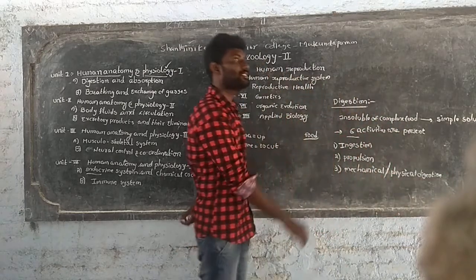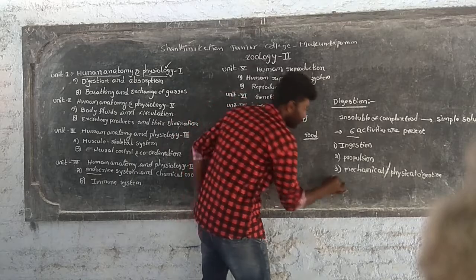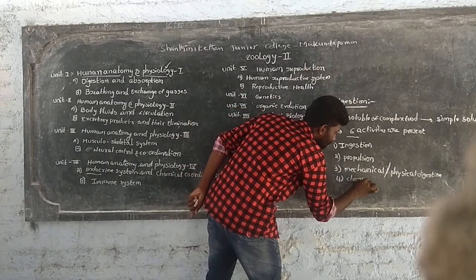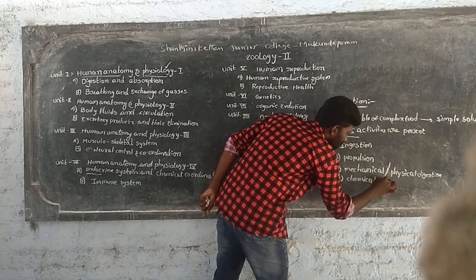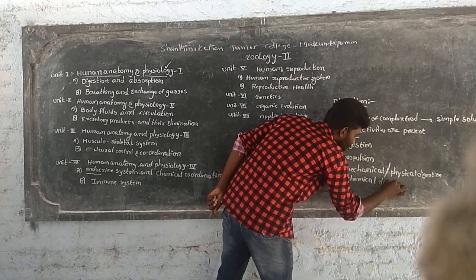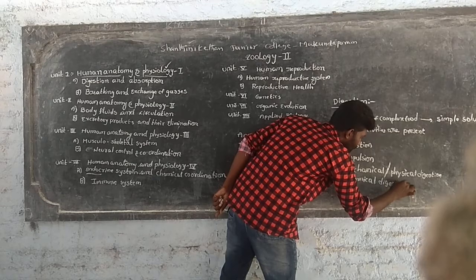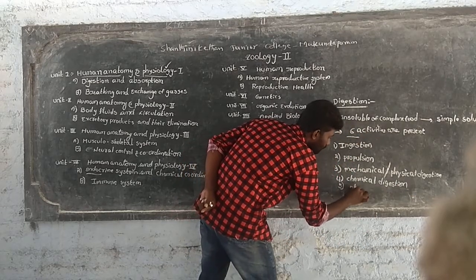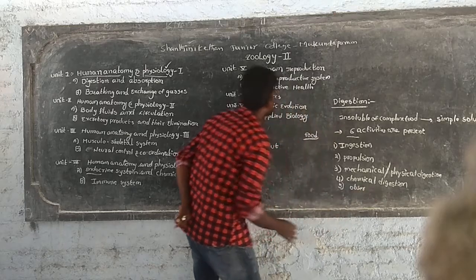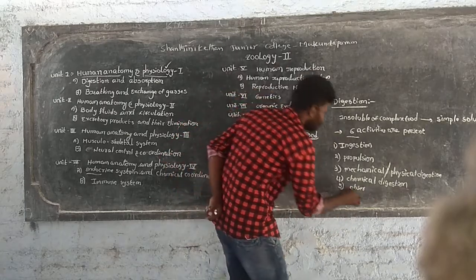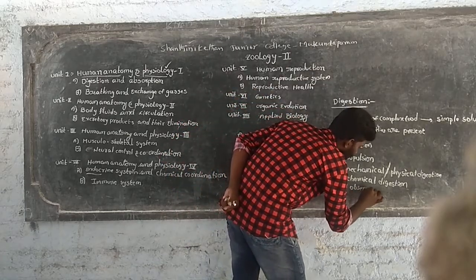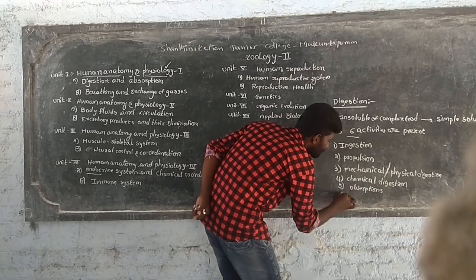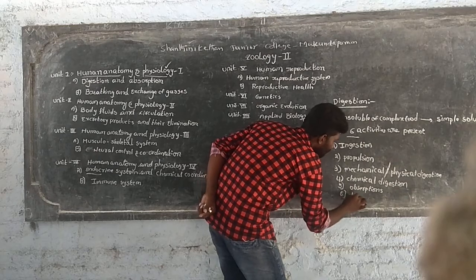And the fourth one is chemical digestion. And the fifth one is absorption. And the sixth one is defecation.